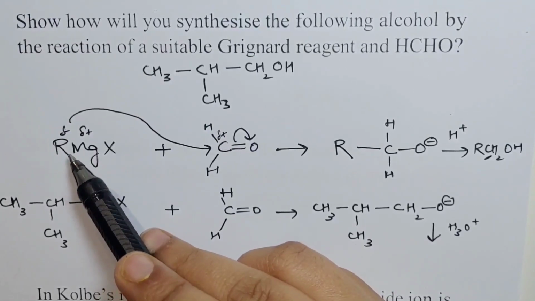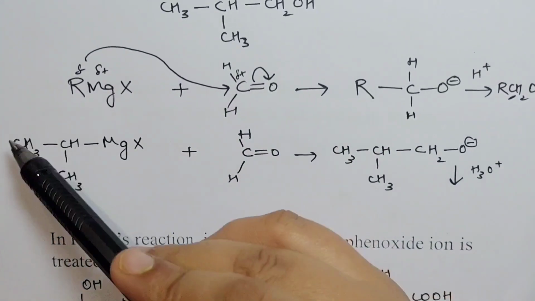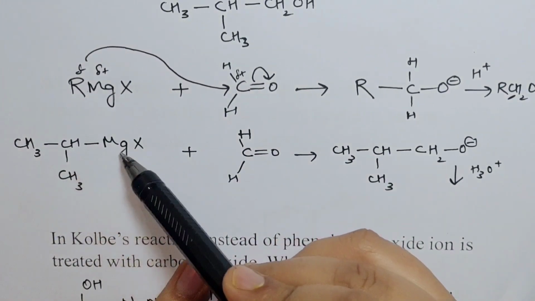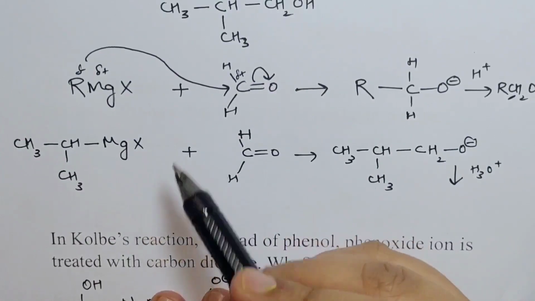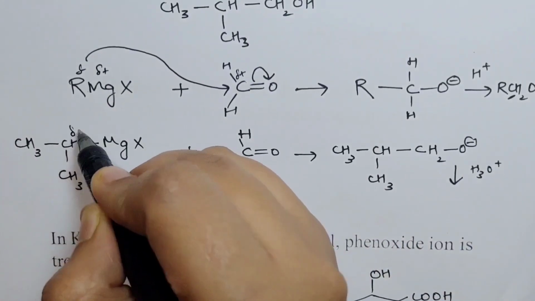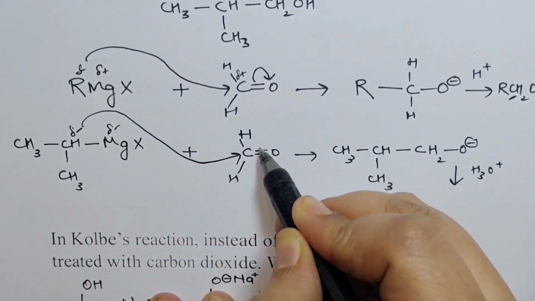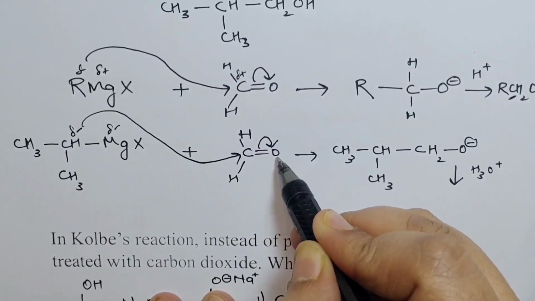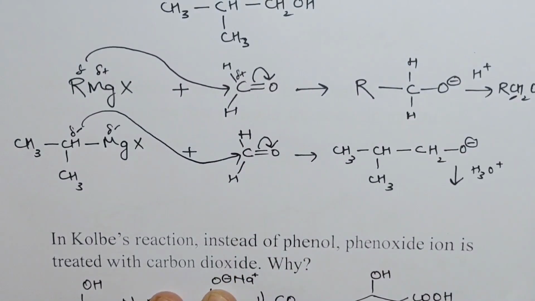So now you can form the structure of R in the Grignard reagent. It has to be an isopropyl group. When attached with MgX, it forms RMgX, the required Grignard reagent. Now this is partially negative, this is partially positive. This would attack the carbonyl carbon. The mobile set of electrons would move on to the oxygen and it would form the required compound.